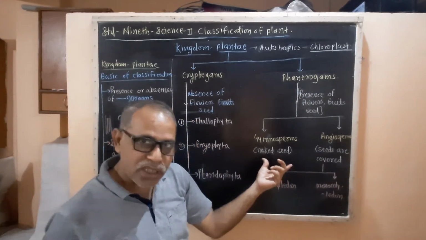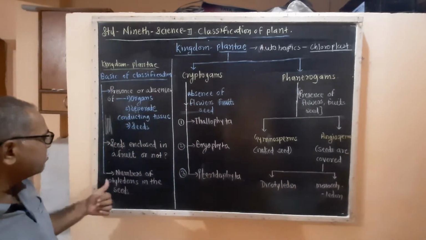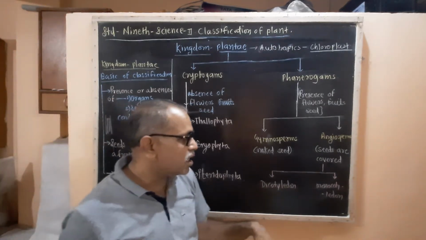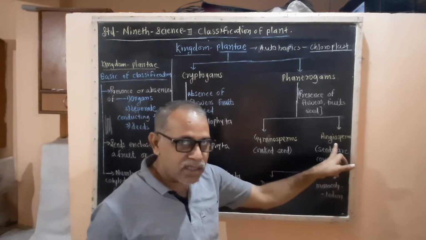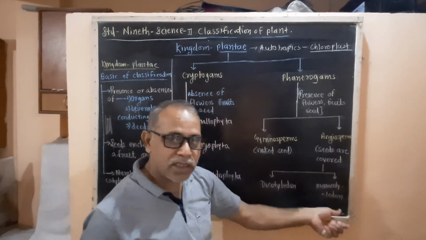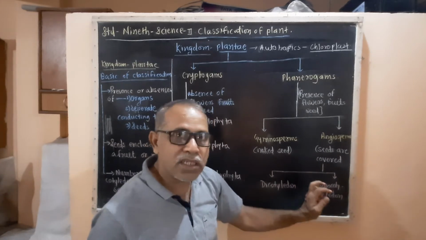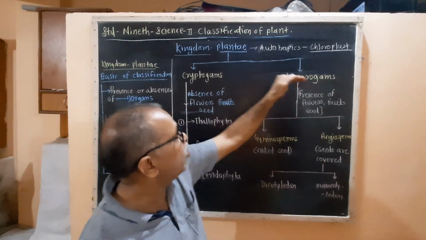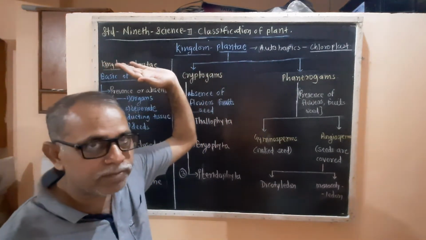If they are not enclosed in a fruit, they are gymnosperms. In angiosperms, where seeds are formed, the number of cotyledons matters: if there is one cotyledon, these plants are monocotyledons. Angiosperms form part of the phanerogams in the kingdom Plantae.